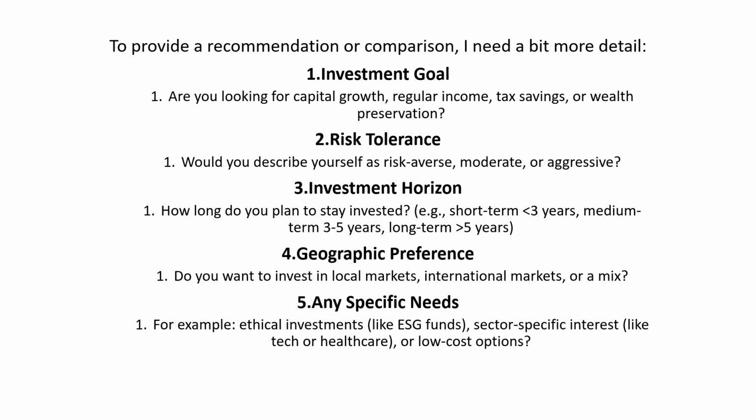Then coming to the investment horizon: how long do you plan to stay invested? For example, short term is up to 3 years, medium is 3 to 5 years, and long term is 5 years. Obviously, under investment horizon, I can invest in different classifications, with the maximum long term being 5 years.